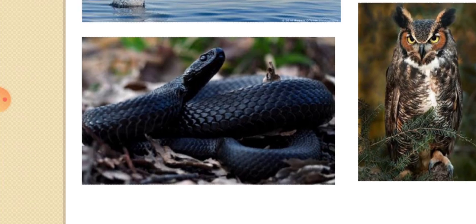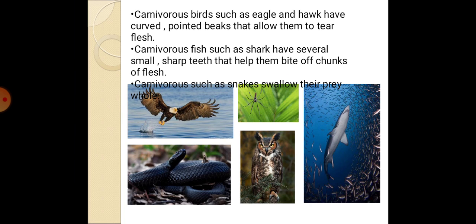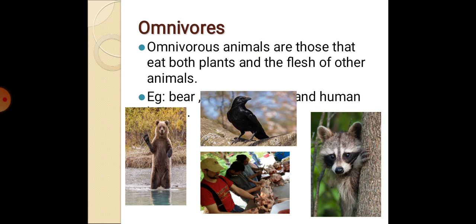Look at the picture. The next one is omnivore. Omni means all, vor means eater. An omnivore animal can eat both plant food and the flesh of other animals, so it should have both types of teeth: broad teeth as well as some sharp teeth.